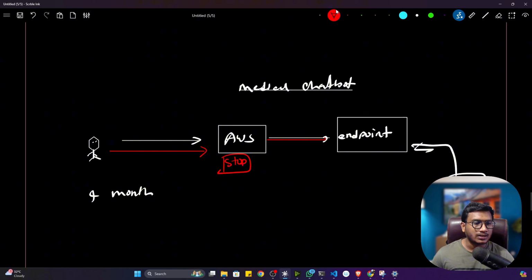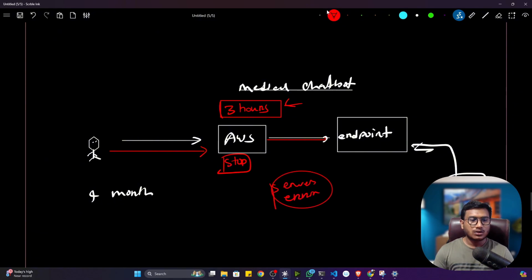Now let's say that when you stop this AWS server, it took 3 hours to change the entire source code, that means to change the entire features of your application. So what will happen? For 3 hours users won't be able to access your application. They will come to your website and get a server error. If users get this kind of experience, it would definitely have a negative effect on your application. Next time they are not going to use your application, yes or no?